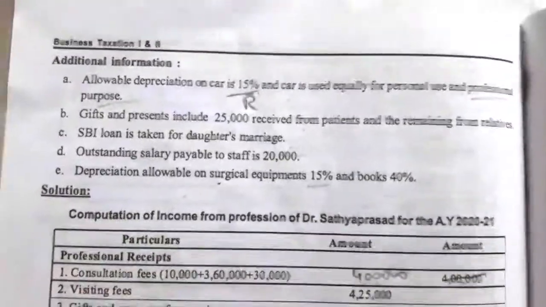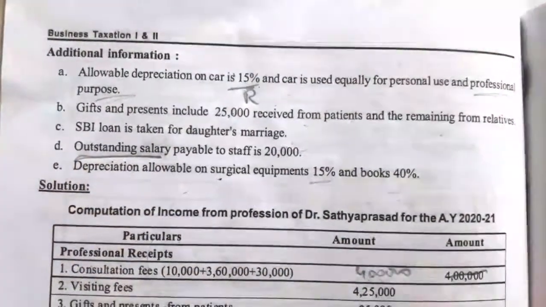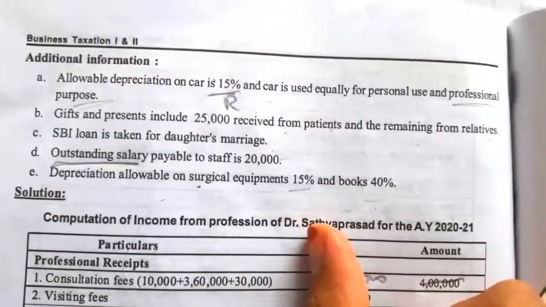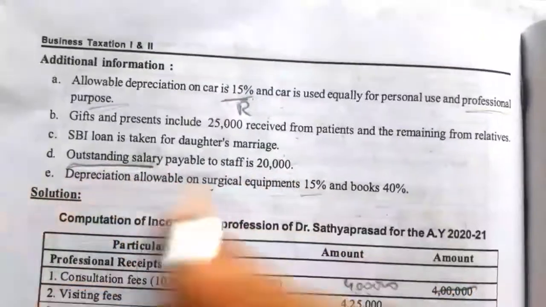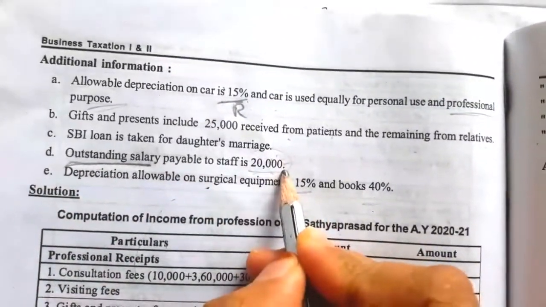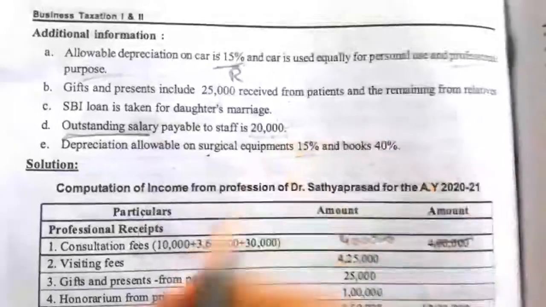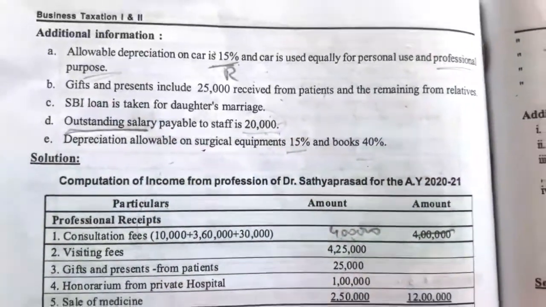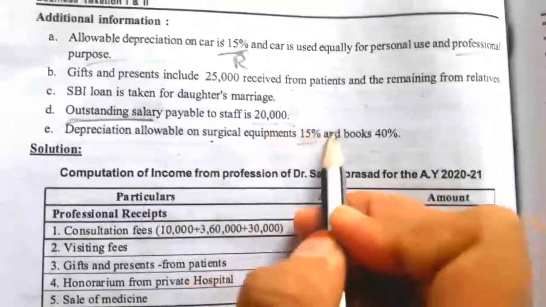Any outstanding amount we should not include for deduction as a professional payment, because it is not actually paid. 20,000 is not paid, so on the unpaid amount he cannot claim a deduction under professional expenses. So this 20,000 is not considered. If this 20,000 is included in the 1,30,000, then we have to exclude that 20,000.